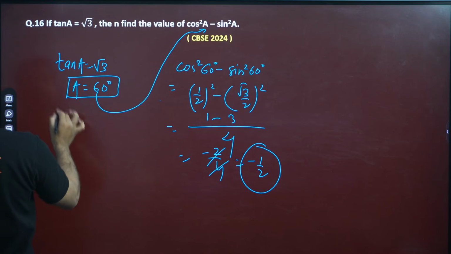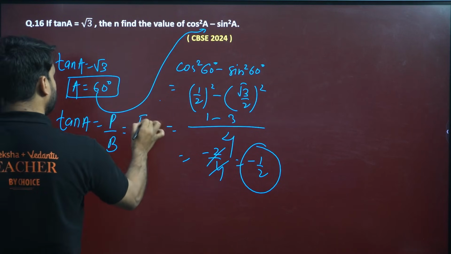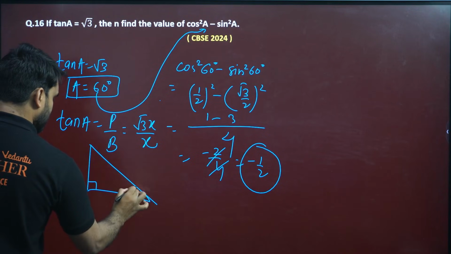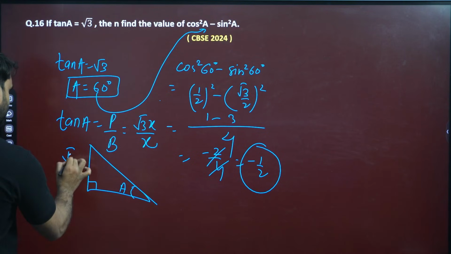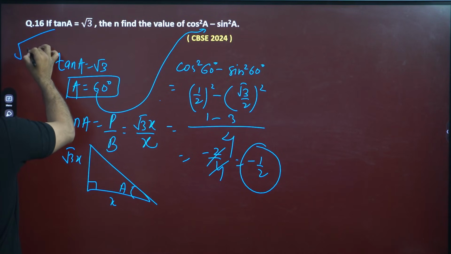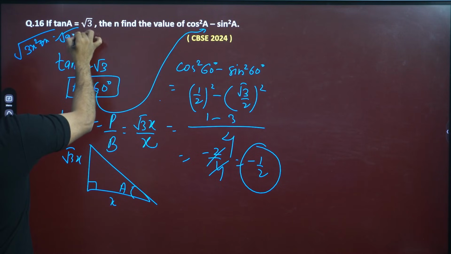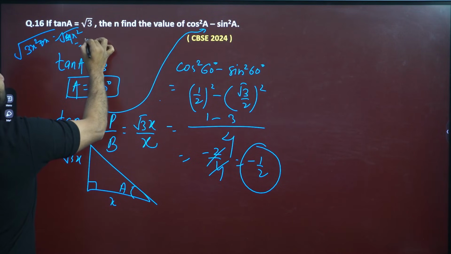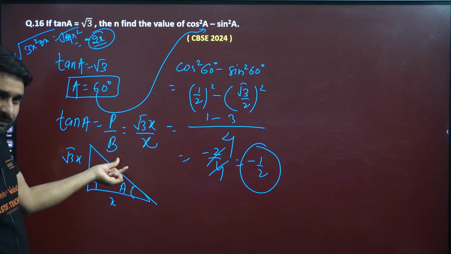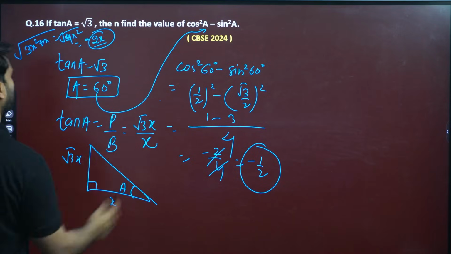You can also solve this question by taking tan A as perpendicular by base. So root 3x divided by x we can take. So here, for angle A, perpendicular is root 3x and base is x. So hypotenuse will be under root of 3x square plus x square. So this will be 4x square, which gives 2x. Now we can find out the value. This is one of the easiest solutions we can use.